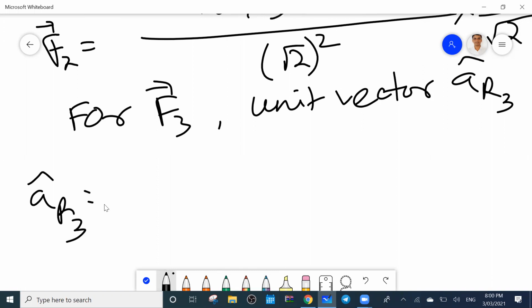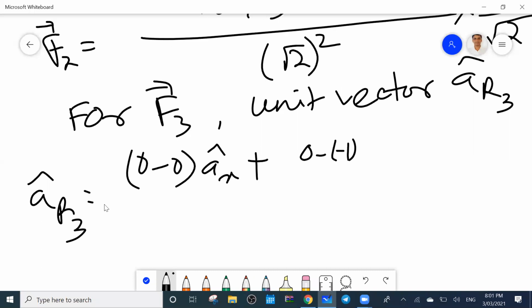So here, what is the first point? Choose the destination point first, then source. Destination minus source. So 0 minus 0, then 0 minus 1, then 1 minus 0, by root 2.